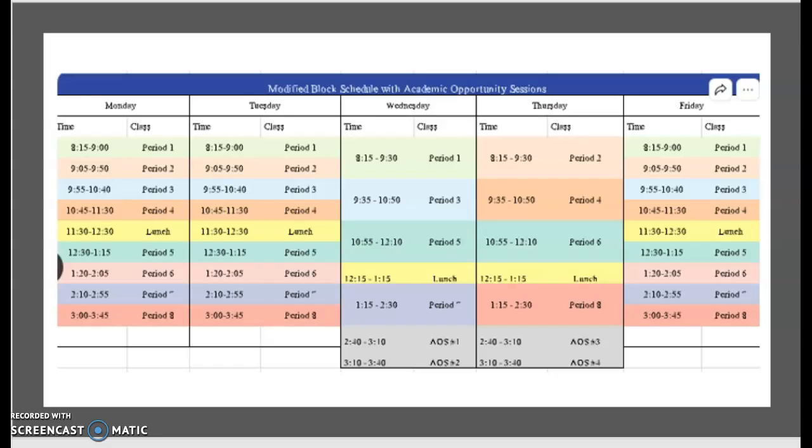I forgot to mention this in the orientation session, but this is what your class schedule will look like. Starting on Monday, you will have 8 periods a day, and these are the times. So if you want to take a picture of that or save that class schedule, that is when you're going to have classes.